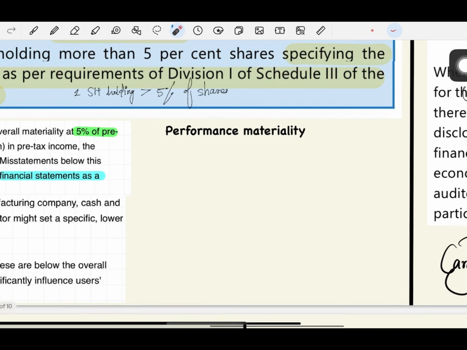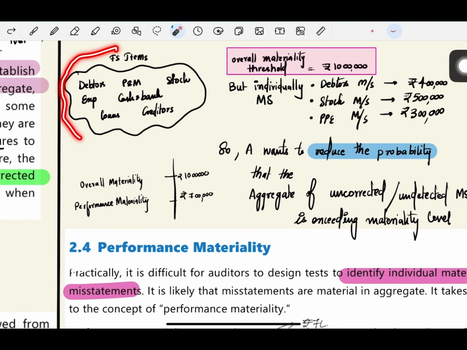Now let us understand performance materiality. These are your financial statement items. In financial statement items, we have debtors, plant and machinery, stock, and there are many more items. I wrote just a few. Your overall materiality threshold over here, assume it as 10 lakhs. So above 10 lakhs, whatever misstatements occur will be considered material for the entire financial statements. Now let us look at the misstatement in each of these. In debtors, the misstatement is 4 lakhs. It is lower than 10 lakhs, so it is immaterial. Then you look at stock. In stock, the misstatement is 5 lakhs, which is less than 10 lakhs. We'll assume it as immaterial.